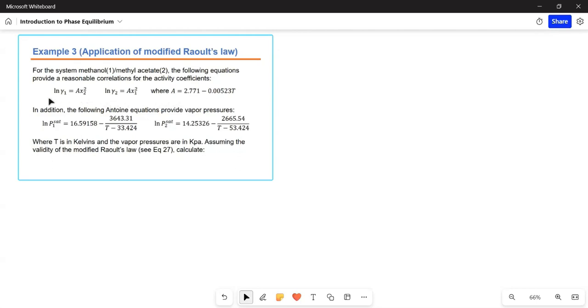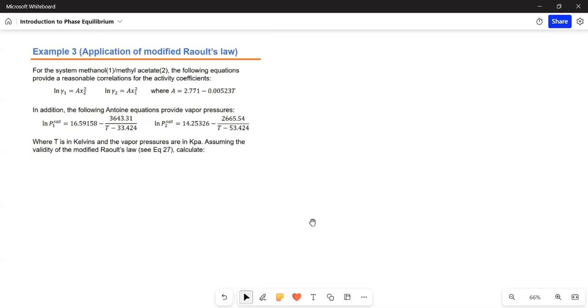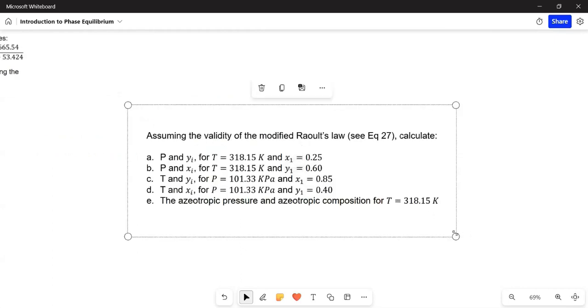Okay? And then we have the Antoine equation for species 1 and species 2. And T is in kelvins and the vapor pressures are in kilopascals. Assuming the validity of the modified Raoult's law, calculate. Oops, it's cut. Let me go back to the, okay, let me copy paste the required. Okay, so assuming